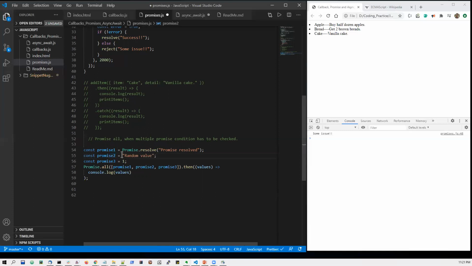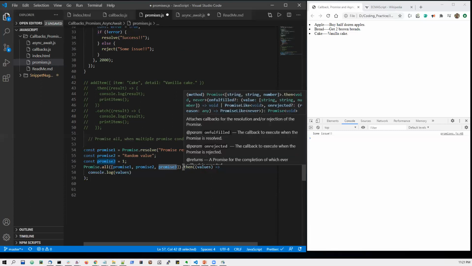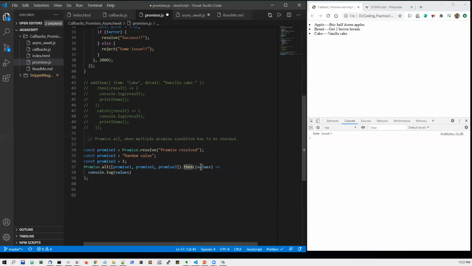Like that, all of the object types have to be matched. So in promise 3, I'm just taking one randomly. Then in Promise.all, I take the array of all these promise objects and check the values returned by all of them. It is just like an AND operator: it checks whether all the promises are satisfied or not, because this is Promise.all.